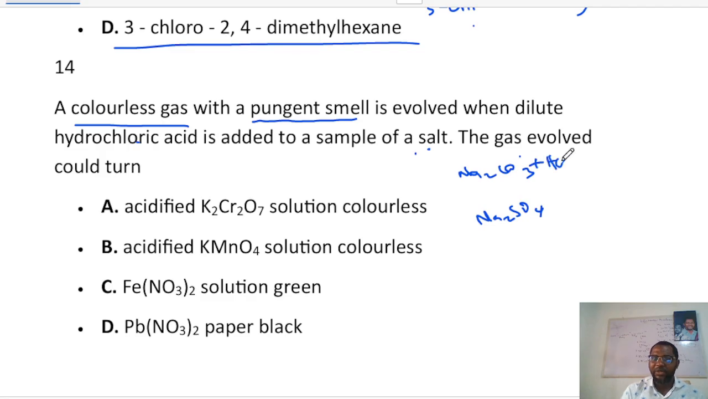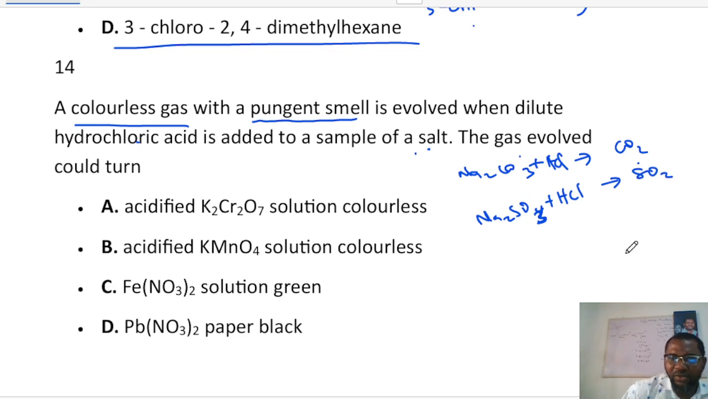And if I add acid to this particular one, Na2CO3, you are going to liberate CO2. Now, CO2 is colorless, but it's not pungent. CO2 is also odorless. But when you add, sorry, this should be SO3, when you add HCl to an SO3, a gas will be released, which is SO2 gas. There is no other salt that can release gas in that manner. That's why it's important for you to know the properties of acid. One of the chemical properties of acid is that acids can react with a trioxocarbonate to liberate CO2, or react with a trioxosulfate to liberate SO2.